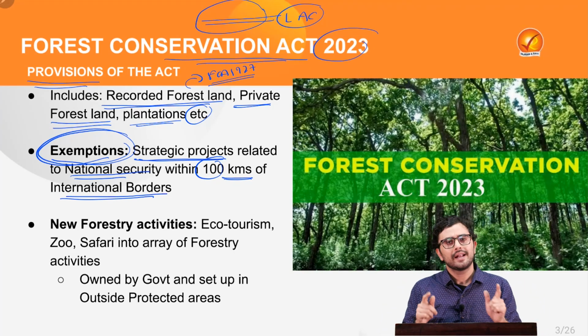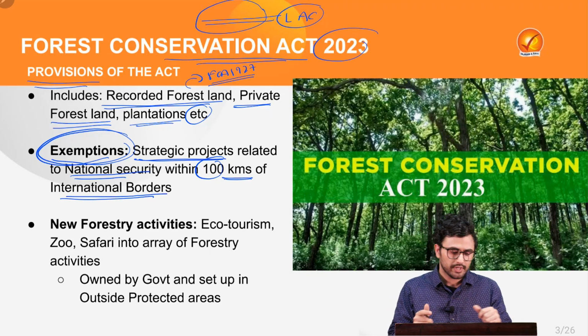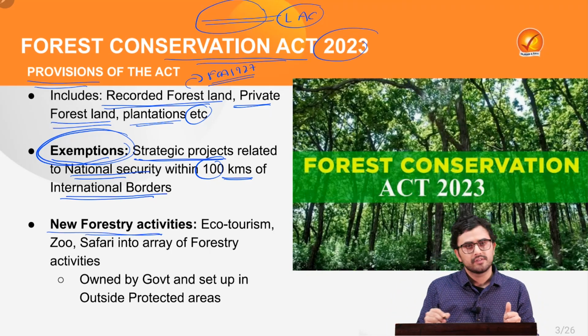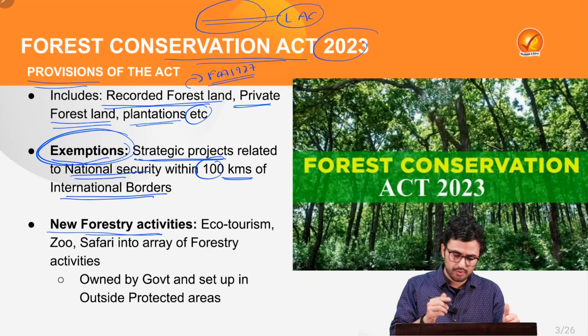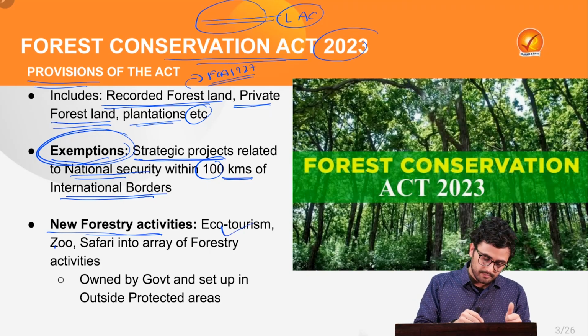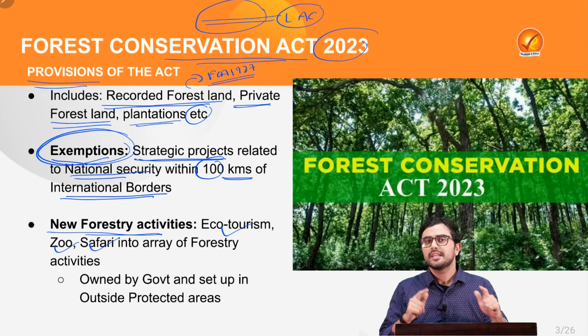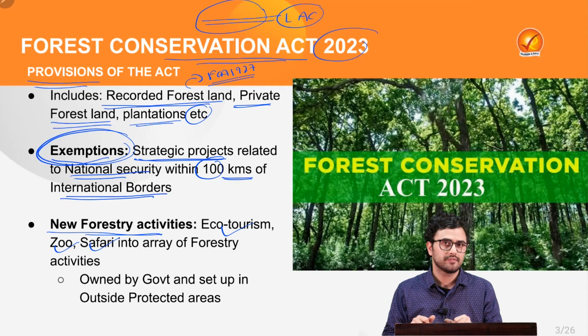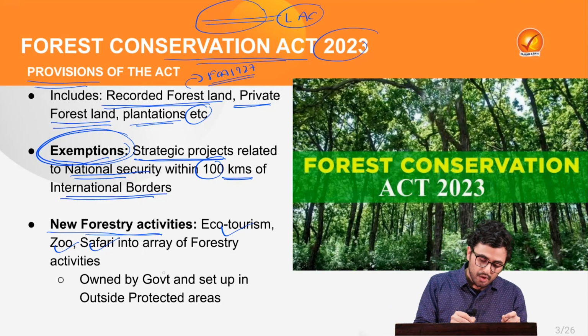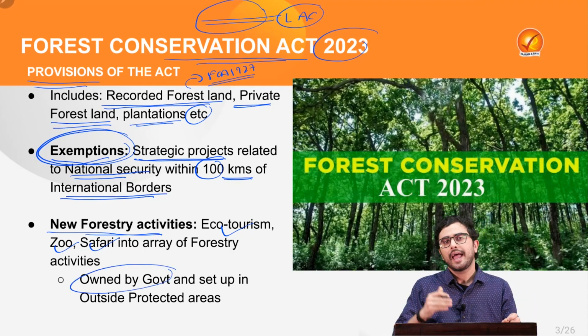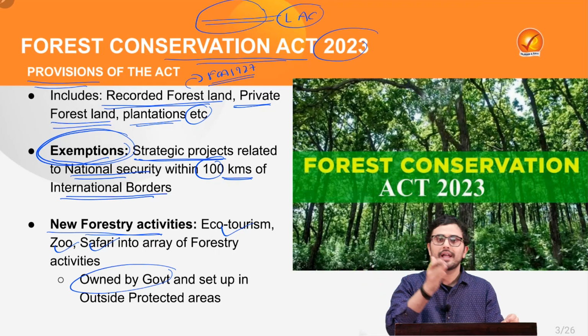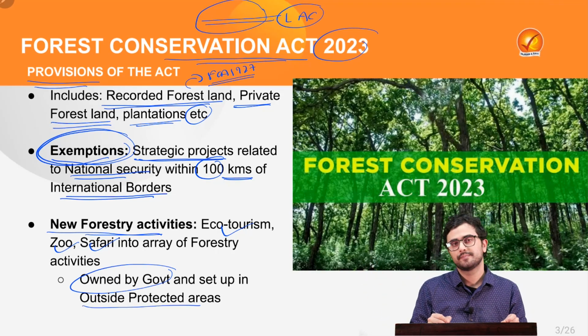At the same time, it also included new forestry activities such as ecotourism, zoo and safari into the array of forestry activity which will be owned by the government and will be set up outside the protected areas.